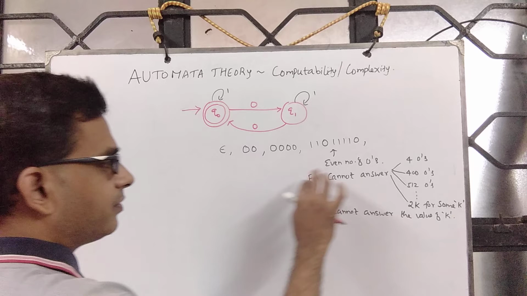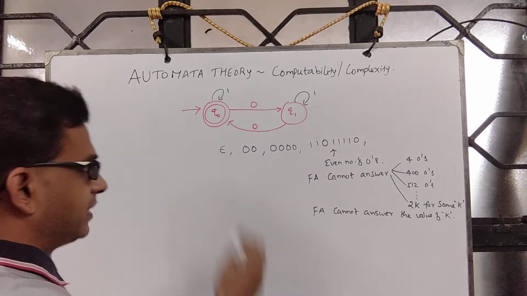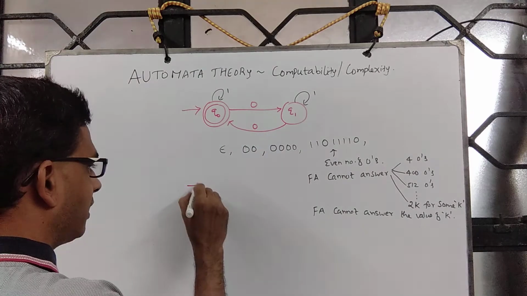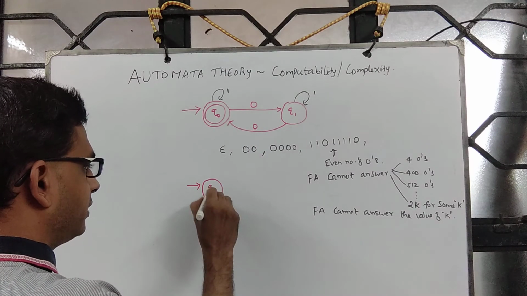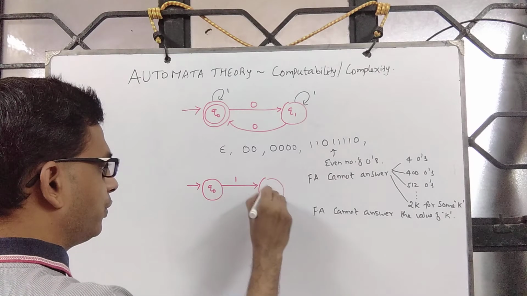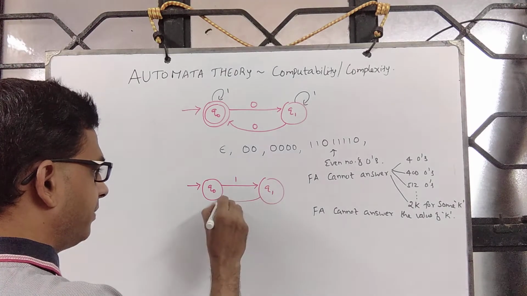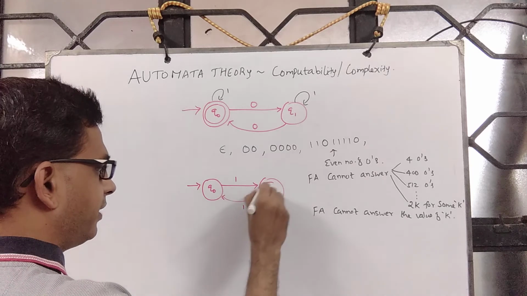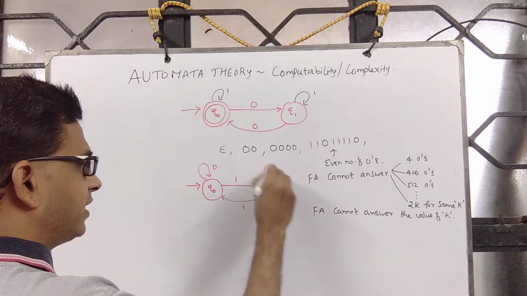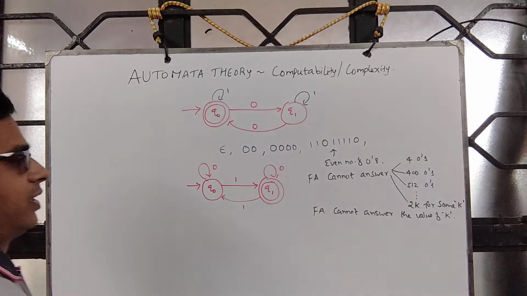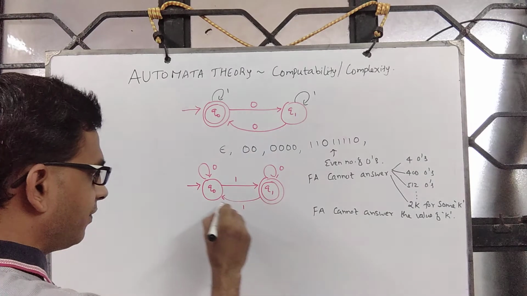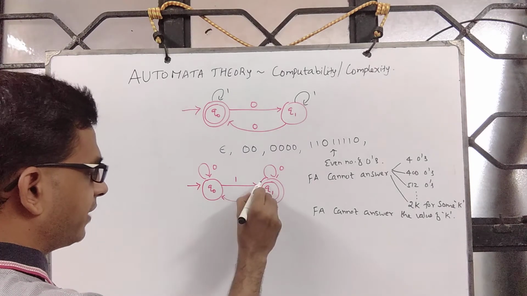So something it can remember. For example, here is the 1. Similarly, one can answer, say you have Q0, and on reading 1, you go to Q1, then I come back, and if I put this as the final state, then what can you accept? It accepts 1, then it comes back, then it goes here for the third 1.